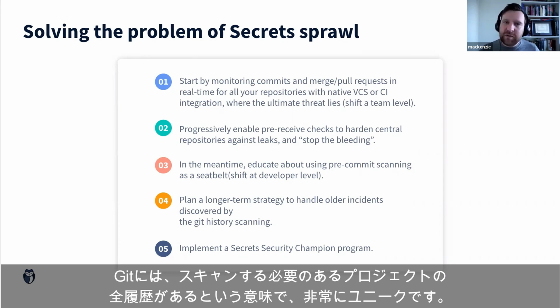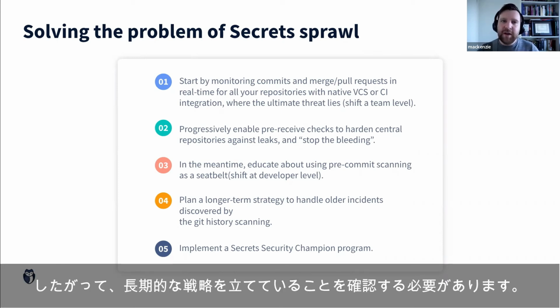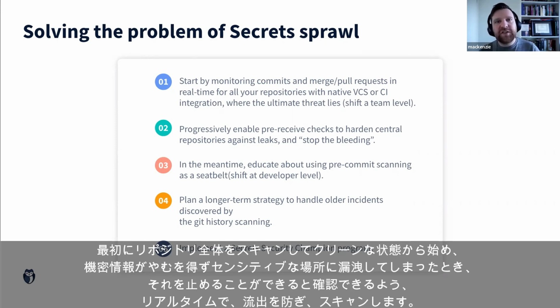So Git is very unique in the sense that it is our entire history of projects that need to be scanned, because unlike other vulnerabilities, if we leak a secret early on in the project and commit over it, it can still present a risk. It can still present a vulnerability. So we need to make sure that we have a long-term strategy in place that will first scan our entire repository so that we can start with a clean base, and then stop the bleeding and scan in real time to make sure that when secrets do inevitably leak into sensitive places, we're able to stop them.